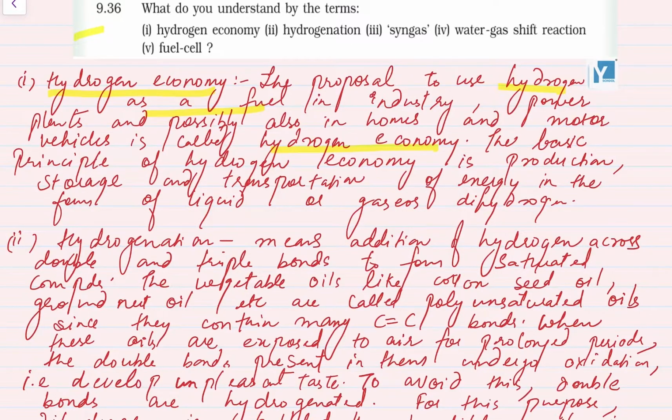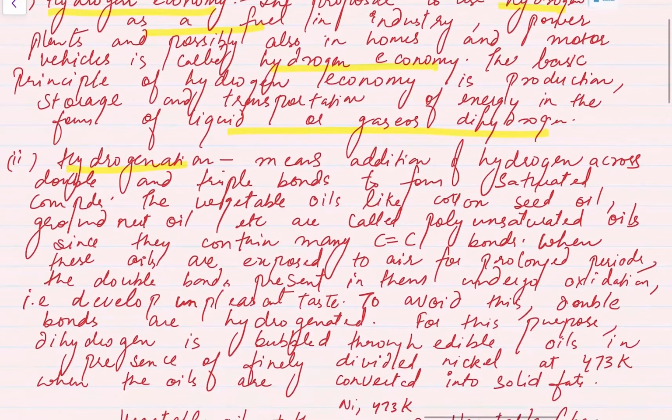The basic principle of hydrogen economy is production, storage, and transportation of energy in the form of liquid or gaseous hydrogen. Next is hydrogenation. Hydrogenation means addition of hydrogen across double or triple bonds to form saturated compounds. Vegetable oils like cotton seed oil, groundnut oil, etc. are polyunsaturated oils since they contain double bonds, right?